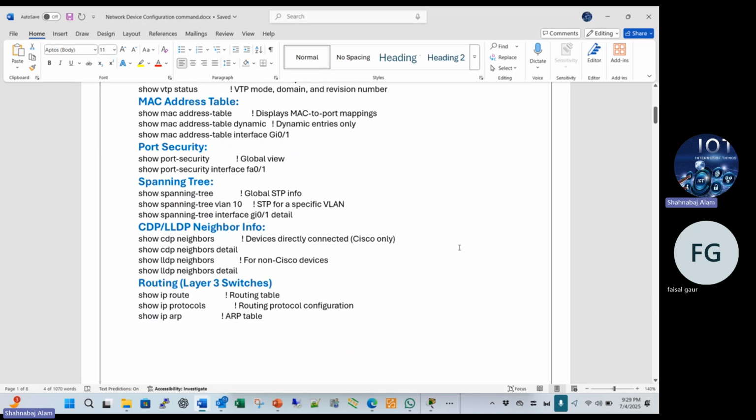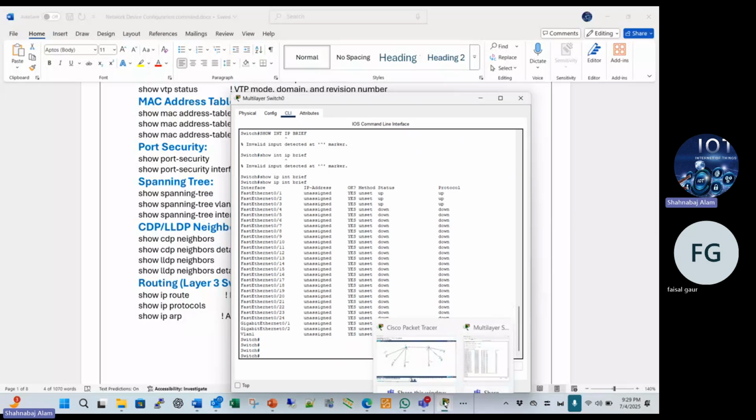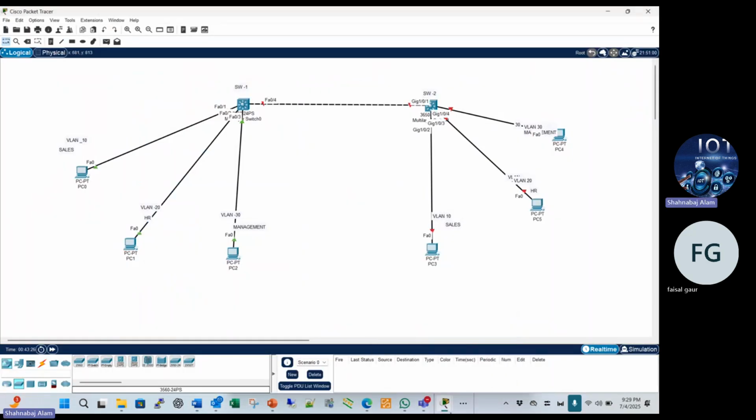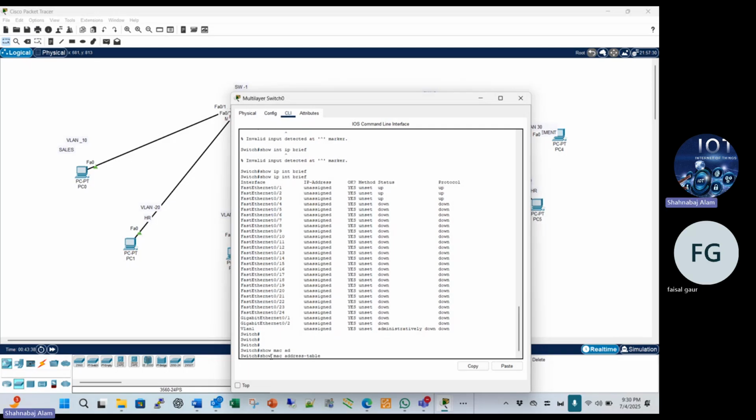And suppose that you want to, one second, where is my... second, just to open it. And so here, the MAC address table.